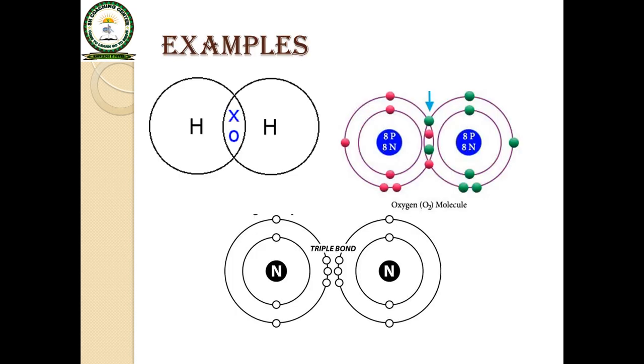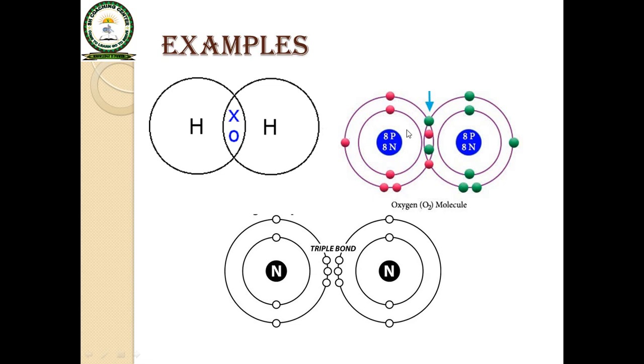For example, here is a molecule of hydrogen. Each atom shares only a single electron. That means this hydrogen shares this electron and this hydrogen shares this electron for completion of their outermost shell.